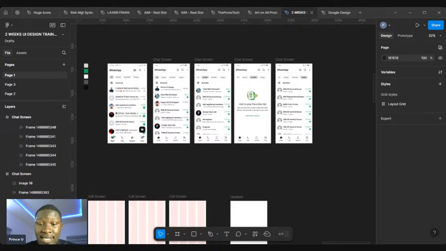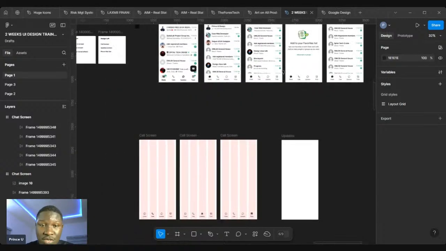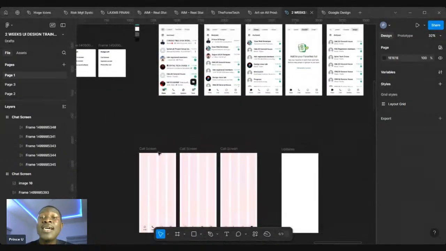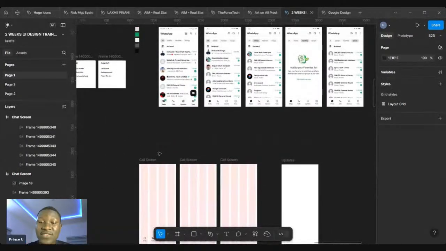So we have 1, 2, 3, 4 already. We're going to add the core screen. I'll design the core screen in this class, then we'll prototype the 5 screens entirely, right?